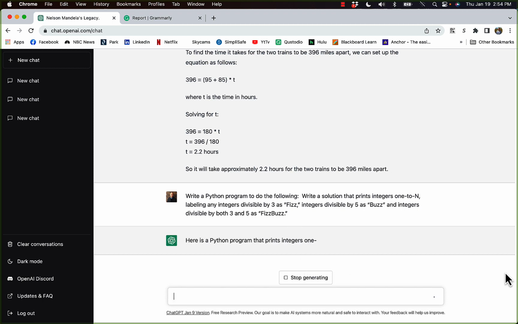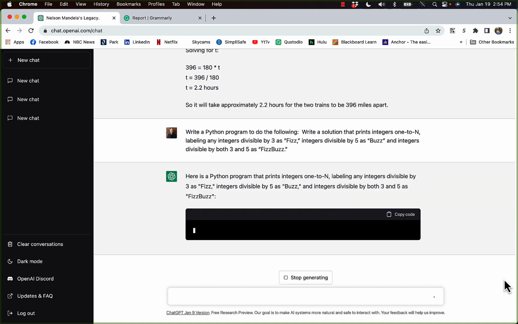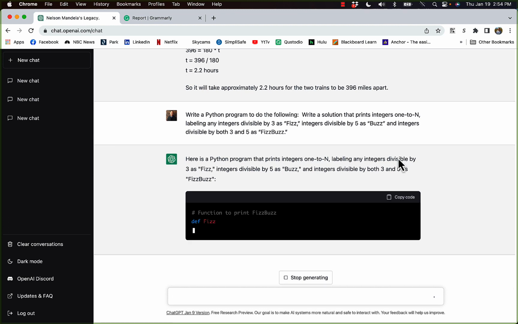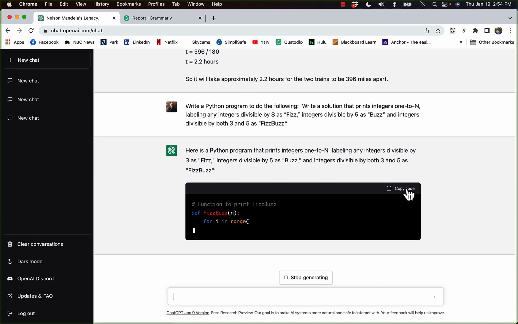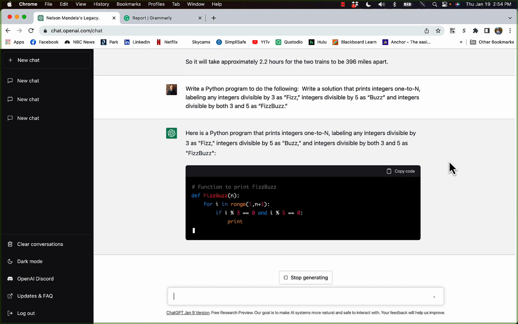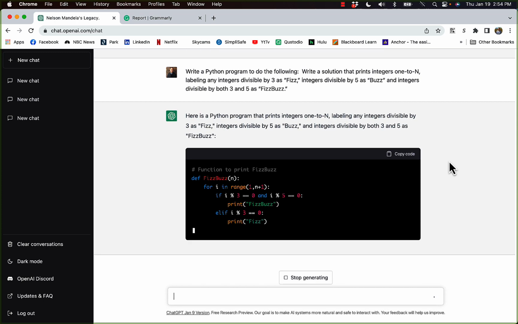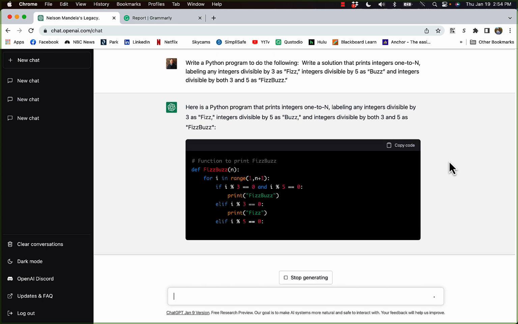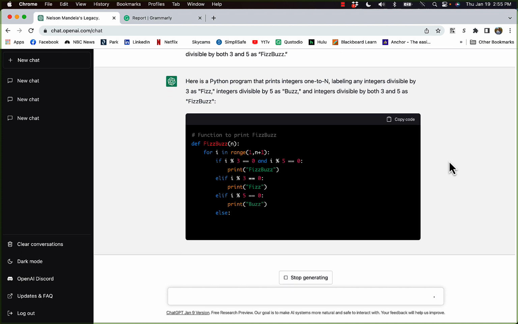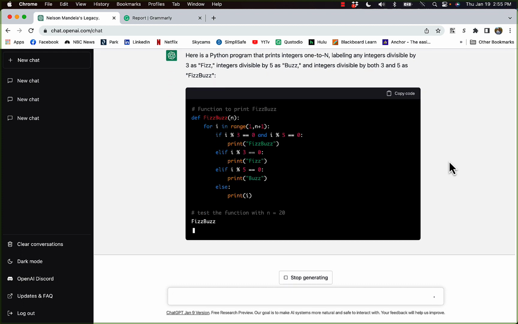And here it goes. Here's a Python program that's going to do what you asked me to do. And you'll see in a minute, it will actually spit out a different little program-looking interface so you can easily copy and paste. It literally includes a copy code button there. As you see, it is writing a function in Python that's going to determine if the integer is divisible by 3 or 5 or both, and do the appropriate fizzing and buzzing according to it.